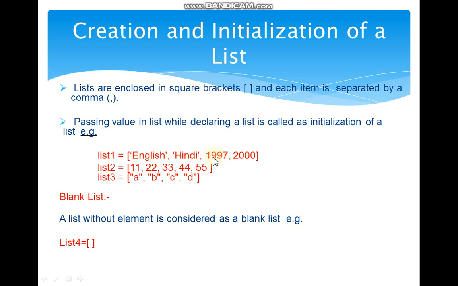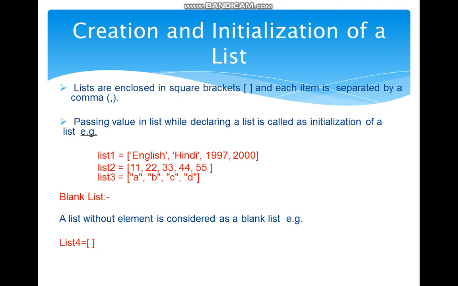So it's a very interesting thing in Python. We can arrange different types of elements within a list. There is no boundation. Okay, आप उसमें string हो, integer हो, fractional value हो, you can combine it easily within a list, right? So to declare a list, we have to enclose the elements of the list within square brackets.